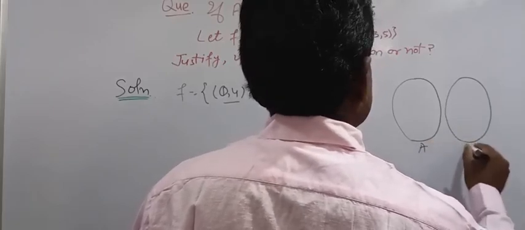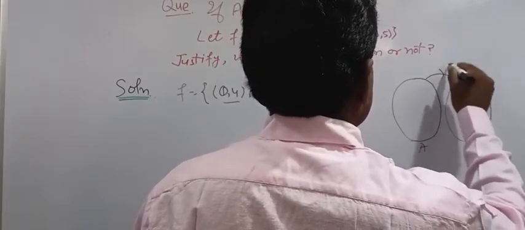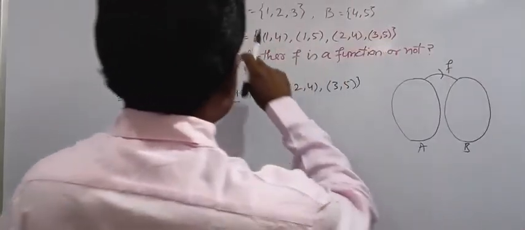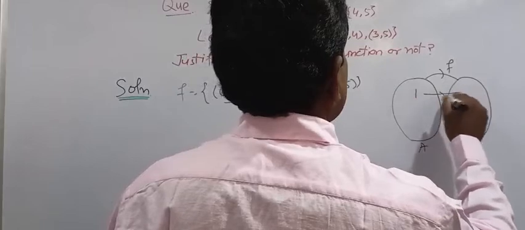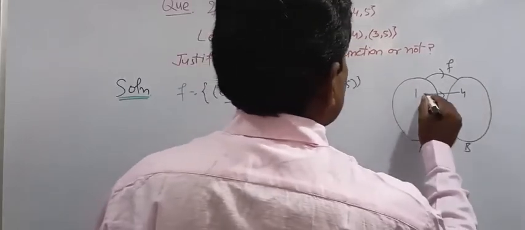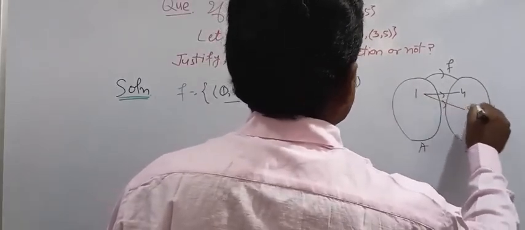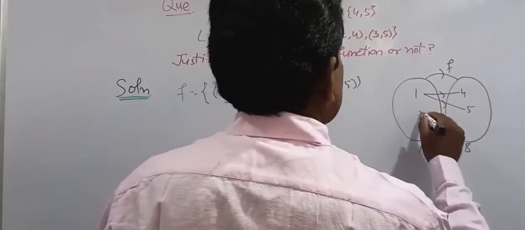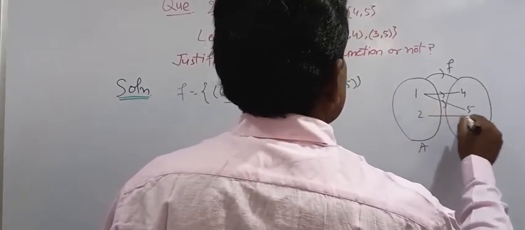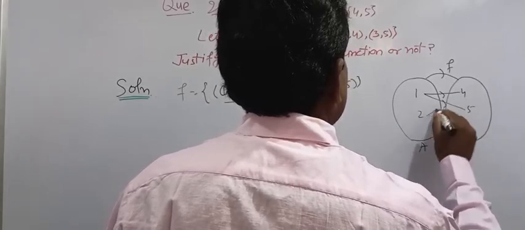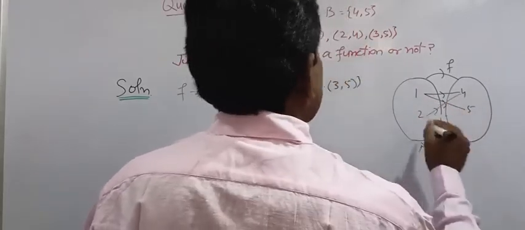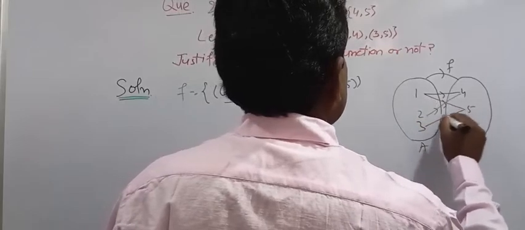Set A, set B, F. (1, 4) means 1 is related to 4. (1, 5) means 1 is related to 5. (2, 4) means 2 is related to 4. (3, 5) means 3 is related to 5.